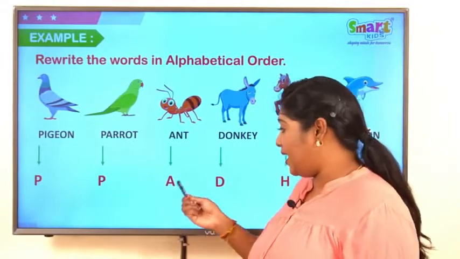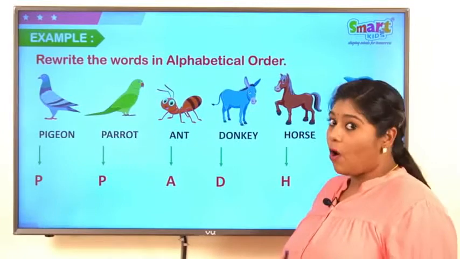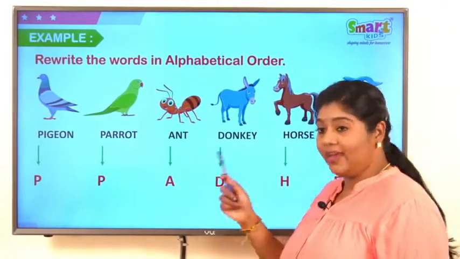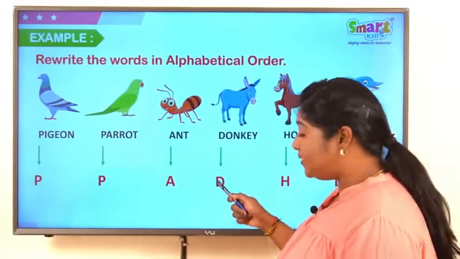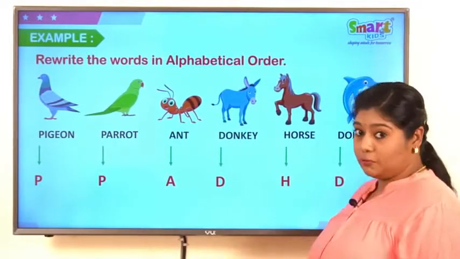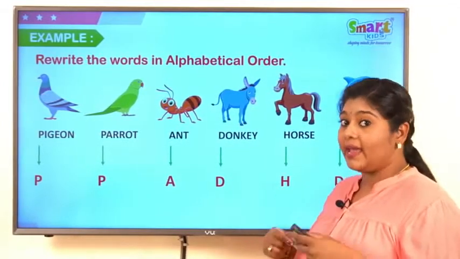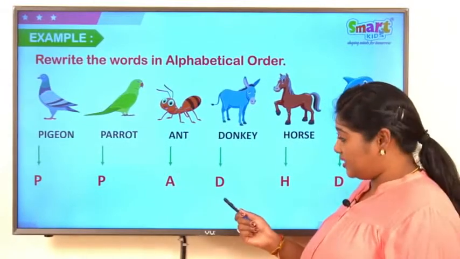Among P, A, D, H, which one comes first? Yes, obviously A comes first. So, ant should be first. Then next, among P, D, H, which one comes first? Let's see the ABC order. A, B, C, D. Yes, D is here.